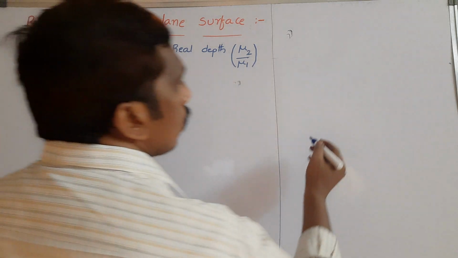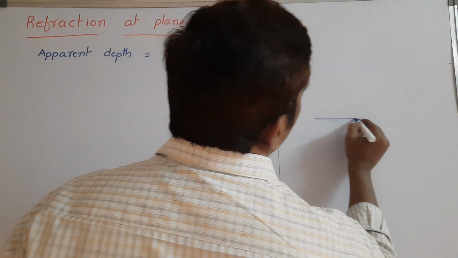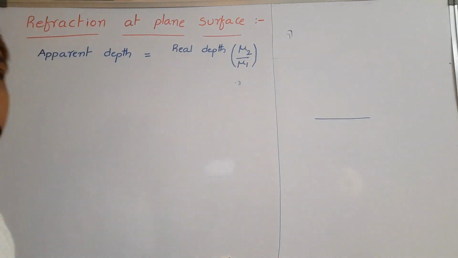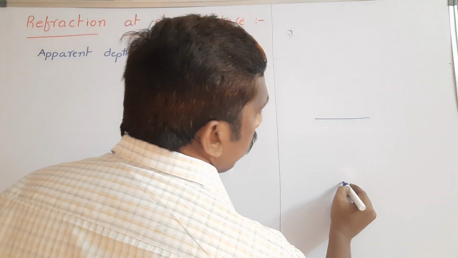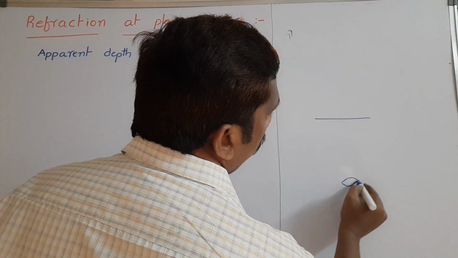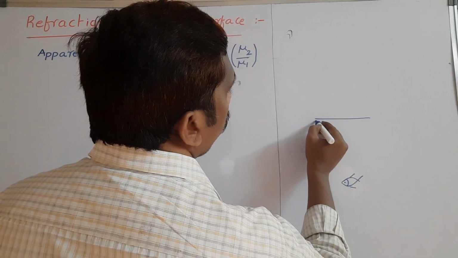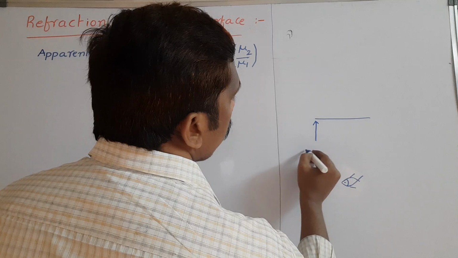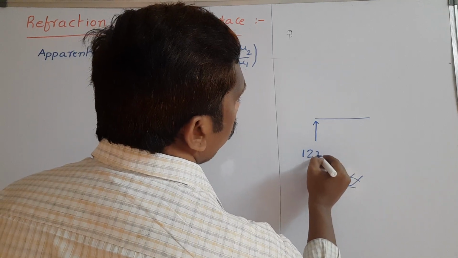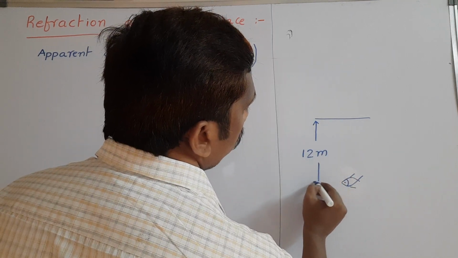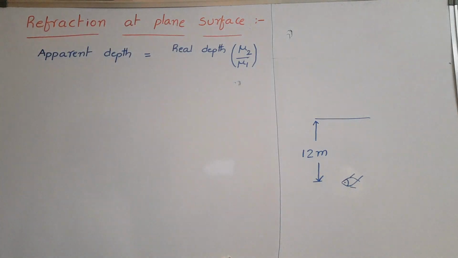See here one example problem. For example, one fish is at a depth of 12 meters from the free surface of the water.